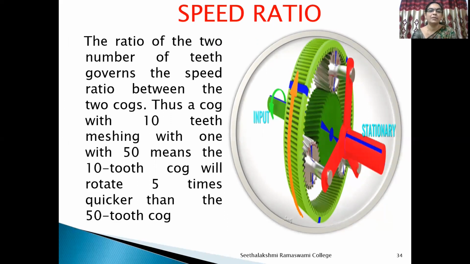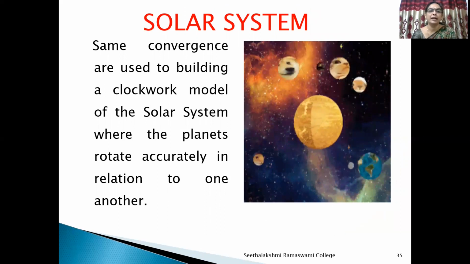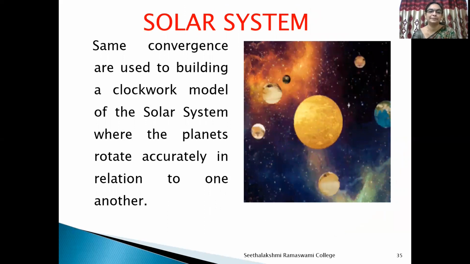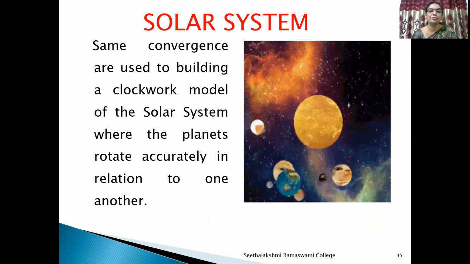Thus, a cog with 10 teeth meshing with one with 50 teeth means the 10-tooth cog will rotate 5 times quicker than the 50-tooth cog. The same convergents are used in building clockwork models of the solar system, where the planets rotate accurately in relation to one another.